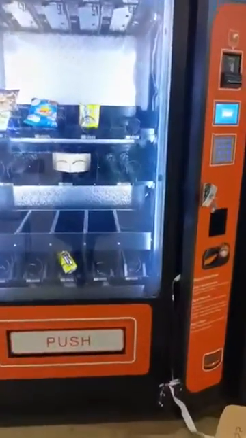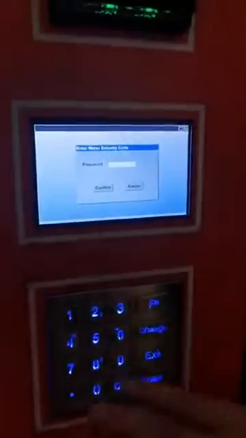Hello, now let us show you the age verification. You can see here is the verification device. Now we go to the menu, press the menu button, and then input the password.